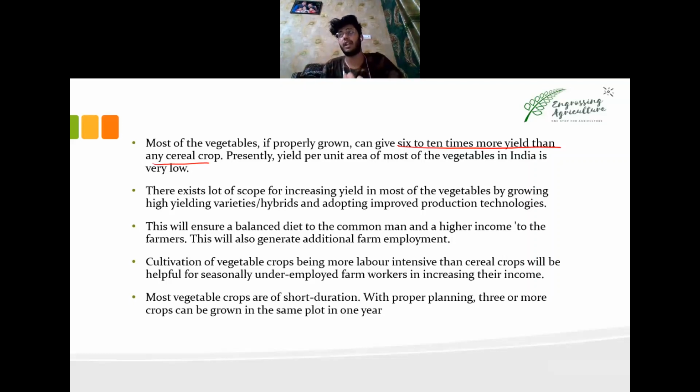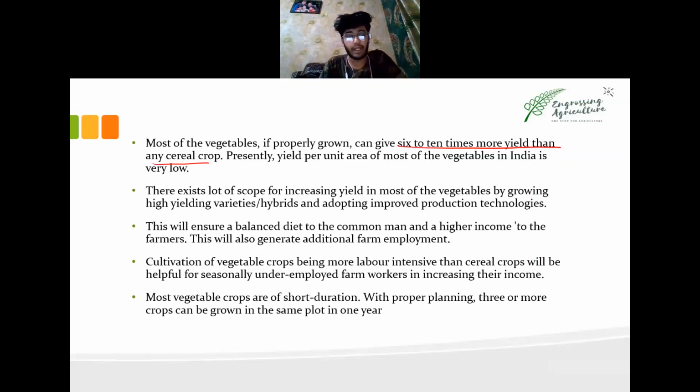For example, if India requires 10 million tons of potato for itself, and the farmers are producing 25 million tons, then 10 million tons will be consumed by the country itself and the rest 15 million tons will be exported out. Obviously, that directly influences the income and the economy of the country.